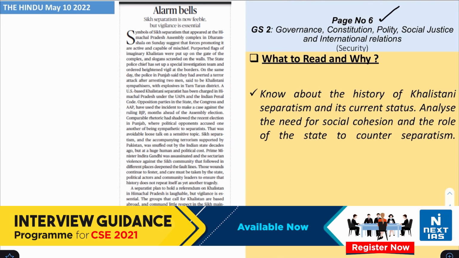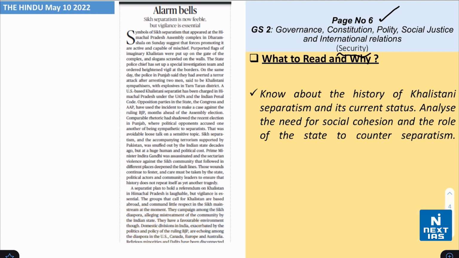Next, take a look on page number 6 from the topic of security. You see this headline which says alarm bells. Now, you need to know about the history of Khalistani separatism and its current status. Also, analyze the need for social cohesion and the role of the state to counter separatism.